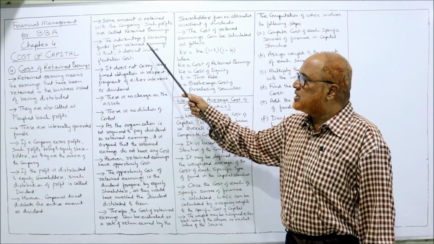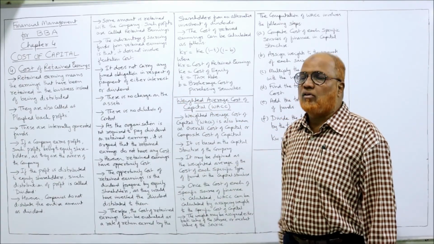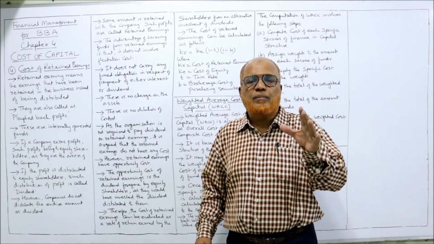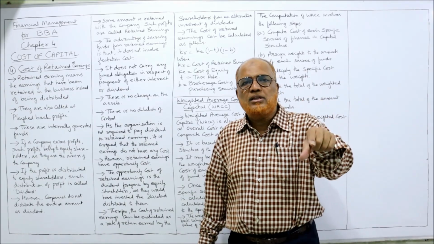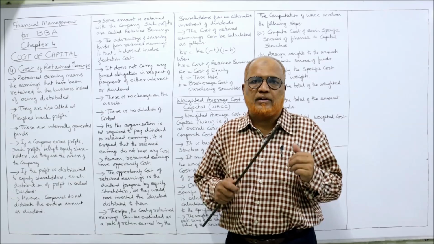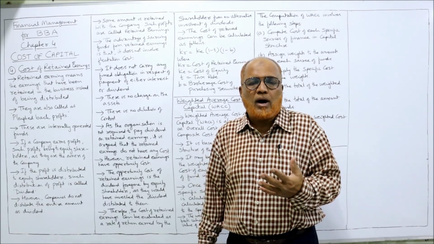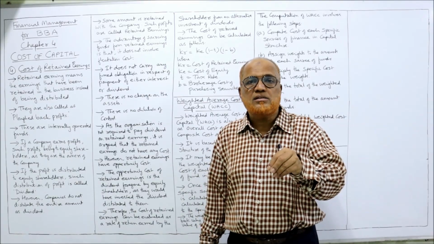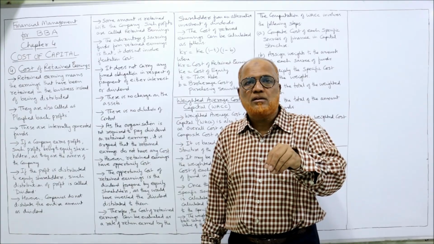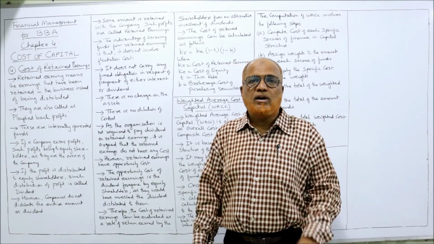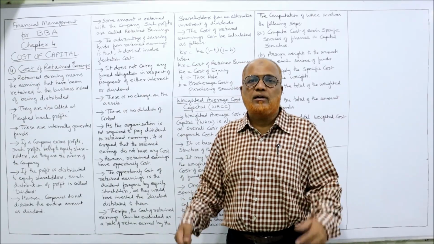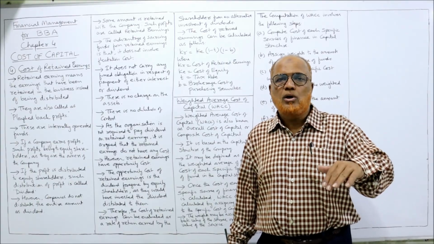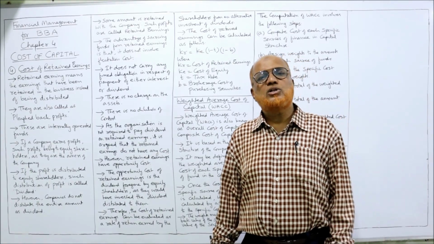The advantage of sourcing funds from retained earnings is that it does not involve flotation cost. There are many advantages of keeping retained earnings and using them as a source of funds. Whenever the company requires funds, it can use its own source. What is the advantage? Flotation cost can be avoided. Whenever a company wants to procure funds either by issuing debentures or by issuing shares, flotation cost will be incurred.